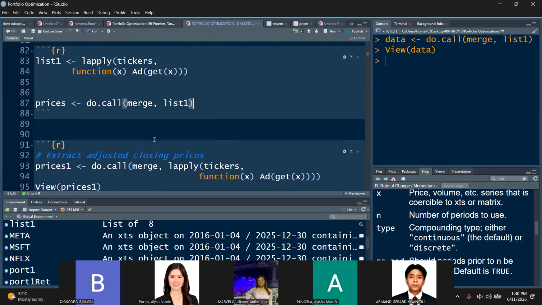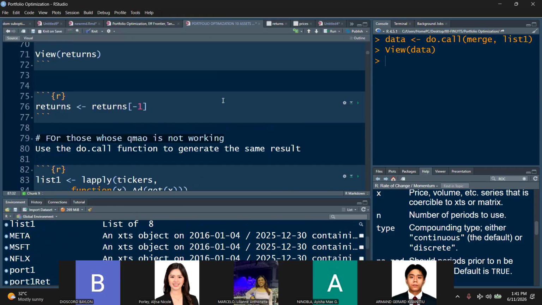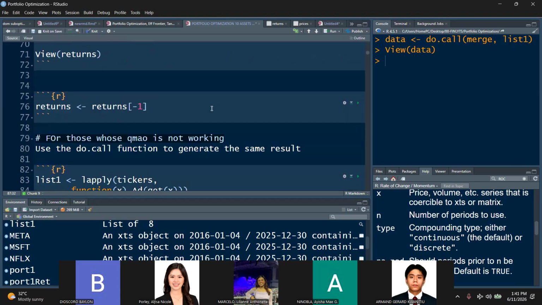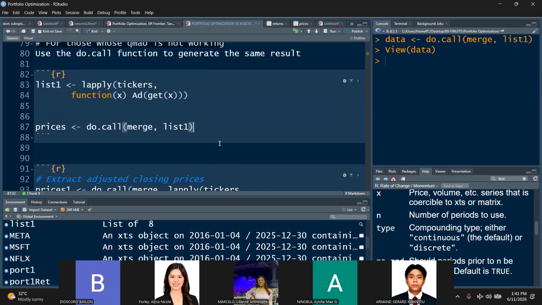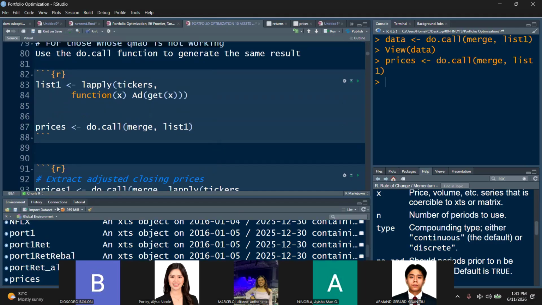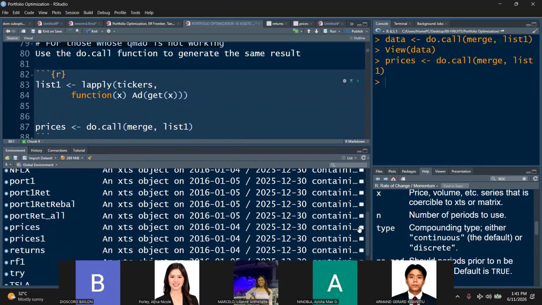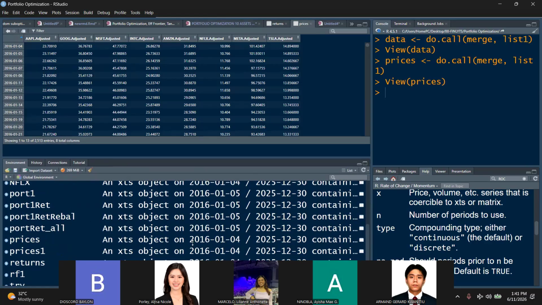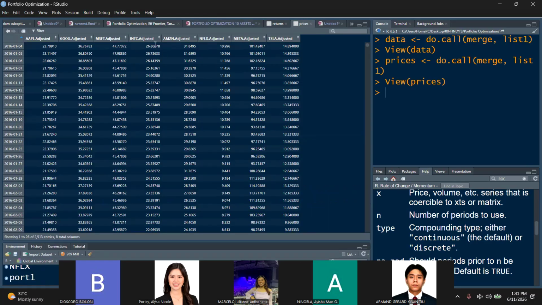So we will overwrite what we wrote a while ago. We will merge the list one and generate this object prices. It will be the same as the prices from the RF function here. I-overwrite natin. All right. This is the prices object. 8 assets. These are the adjusted prices.